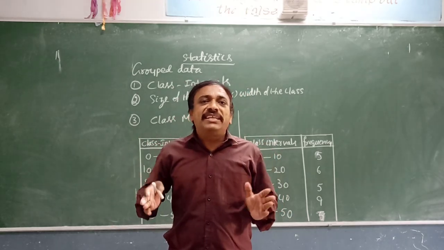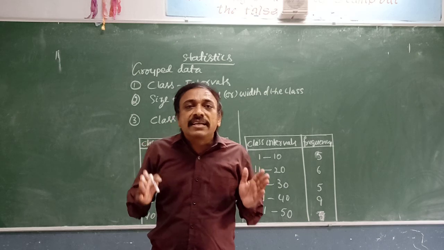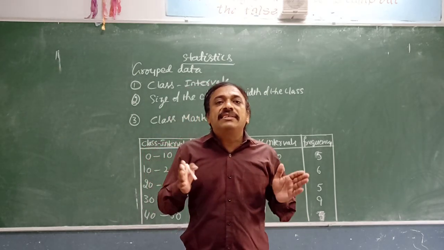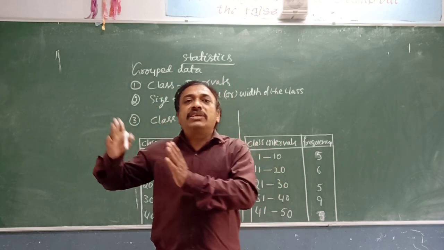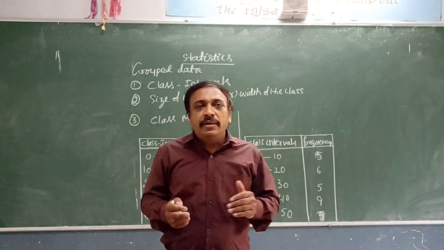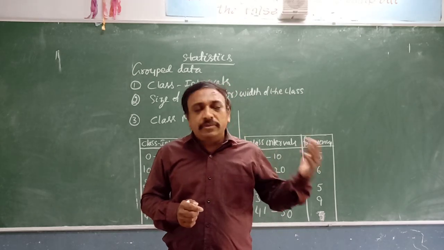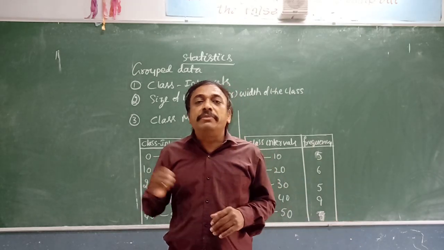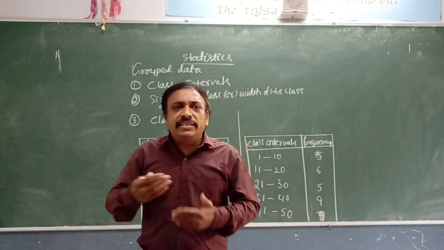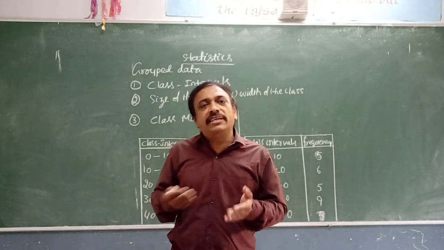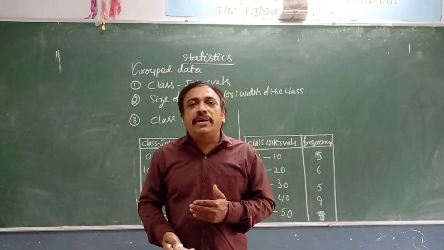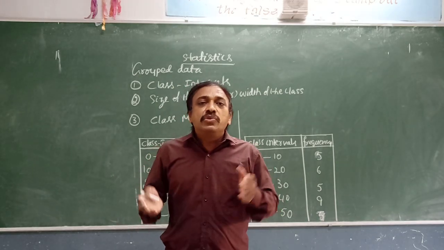Grouped data consists of class intervals, from where to where. Suppose I ask the marks of your class out of 25. Some may say 25 marks, some 20, some 18 and 14. Out of 40 students, they keep saying different marks.